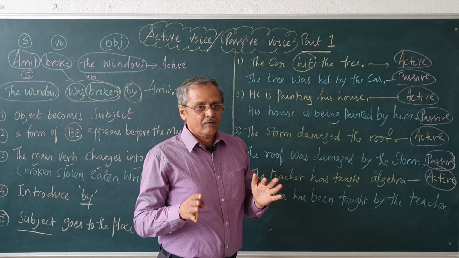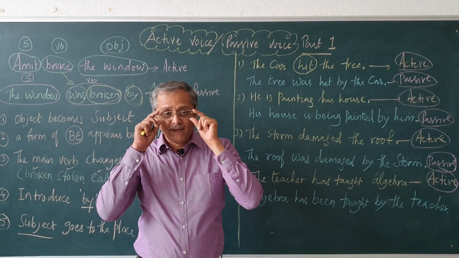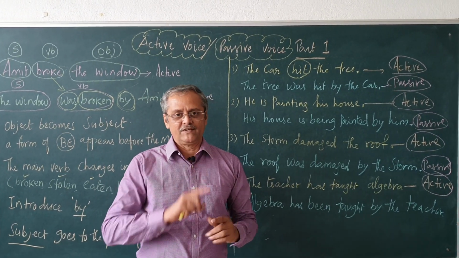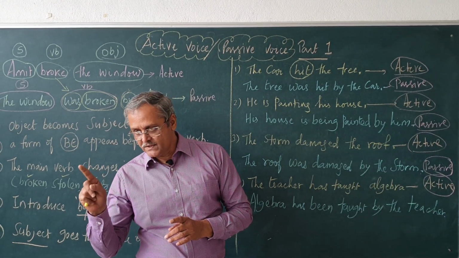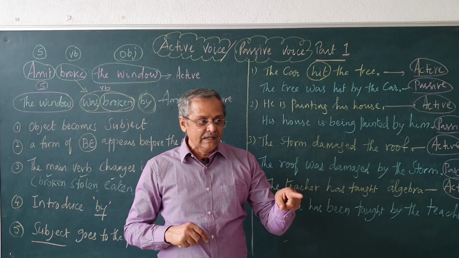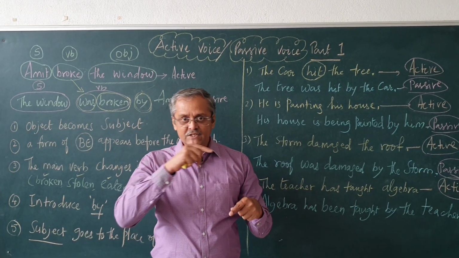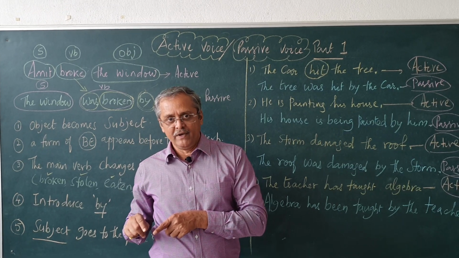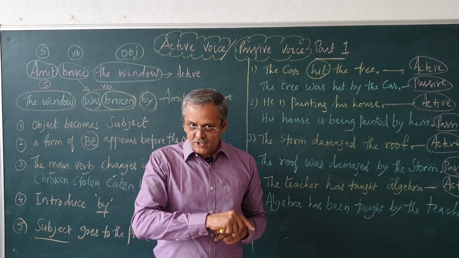car. There are two ways of telling this. I closed the door, the door was closed by me, passive voice. My father constructed this house. This house was constructed by my father. He is driving the car, the car is being driven by him. My teacher is advising me, I am being advised by my teacher.